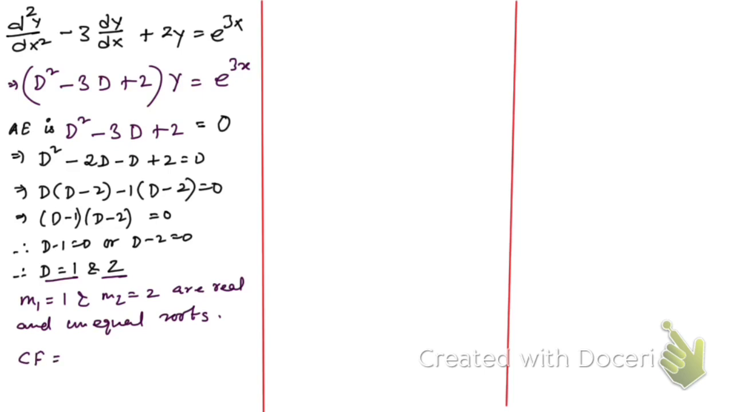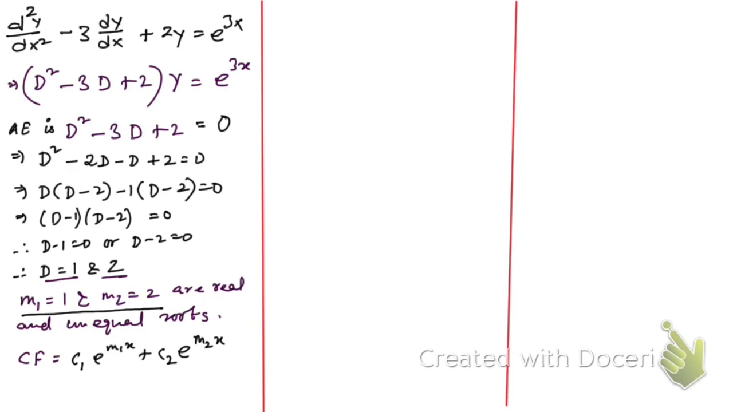If the roots are real and unequal, the complementary function is given by c1 e to the power m1x plus c2 e to the power m2x. And if these are real and equal, then this CF will be different. If you want to learn all these things, then please go through the course that I have made on differential equation. Link is in the description box.